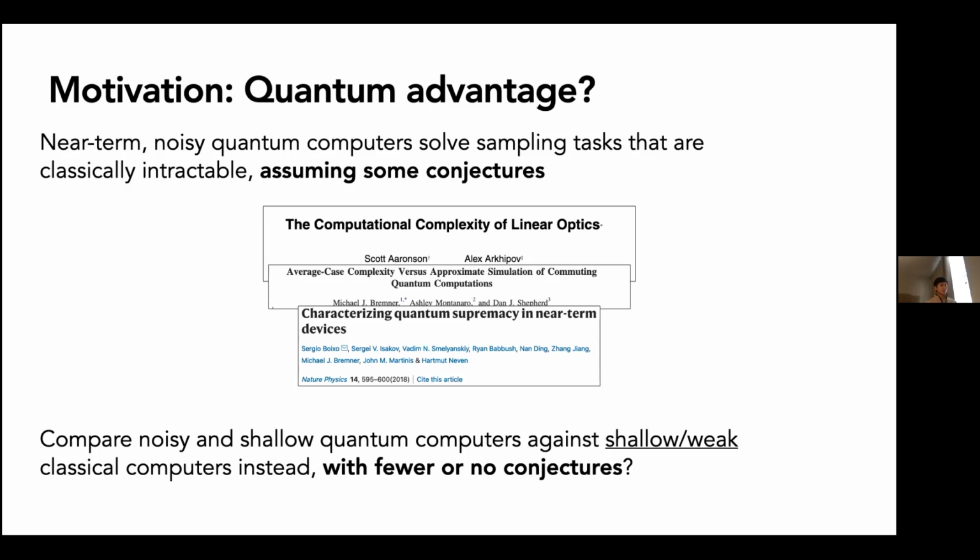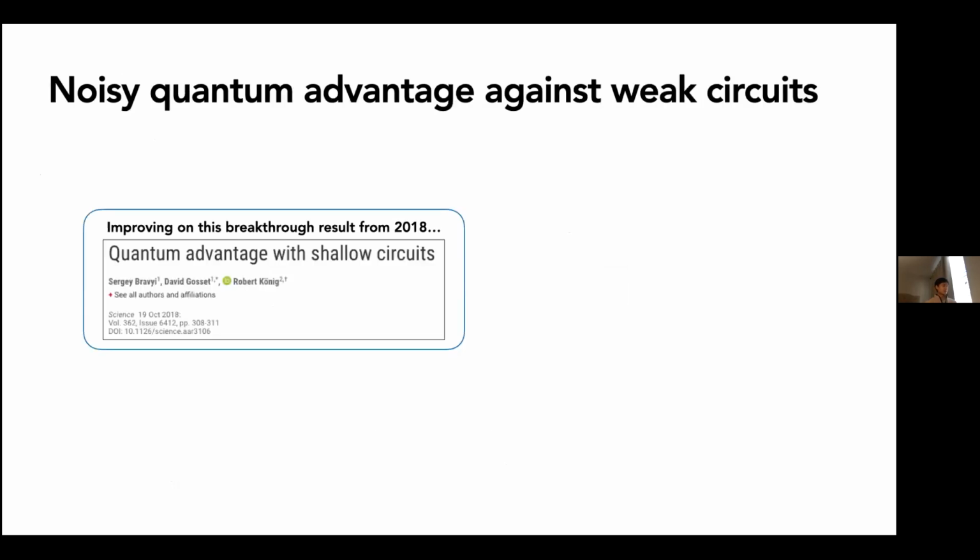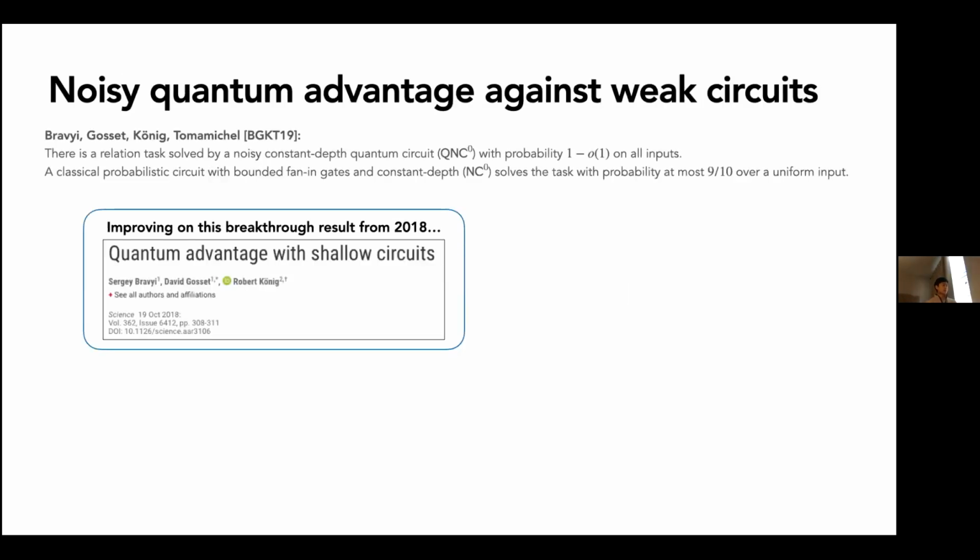So the first result really in this area is building on this breakthrough result from 2018. And the improvement comes from Bravyi, Gosset, König, and Tomamichel back in 2019. I'll call this BGKT from now on. And basically they show a certain quantum advantage. There's a task that is solved by a noisy constant depth quantum circuit with very high probability. But on the other hand, a classical circuit of constant depth cannot solve this task with probability greater than 9/10. And I'll go into more depth about what I mean here.